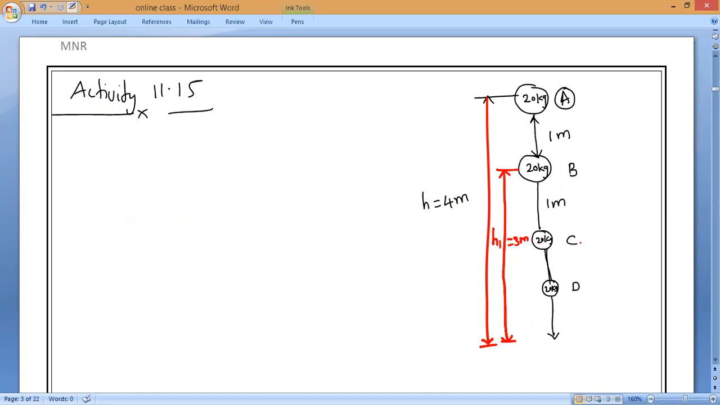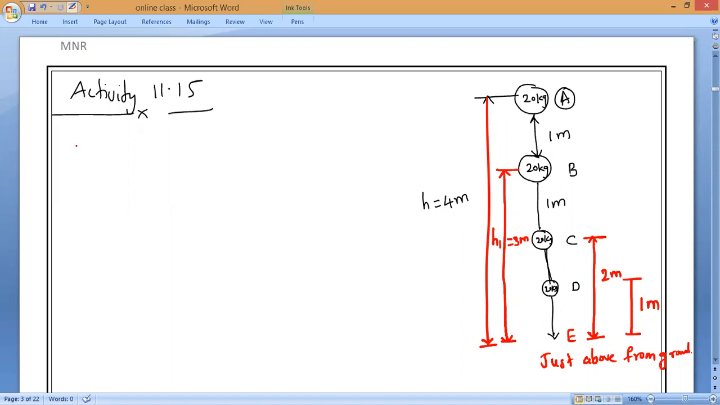Next, at point C, what is the total height from the ground? 2 meters. And at point D, above the ground is how much? 1 meter. And here, last point, just above the ground. Please make it. Above the ground. So totally we have to find now 4 cases. Sorry, 5 cases, just above the ground also.